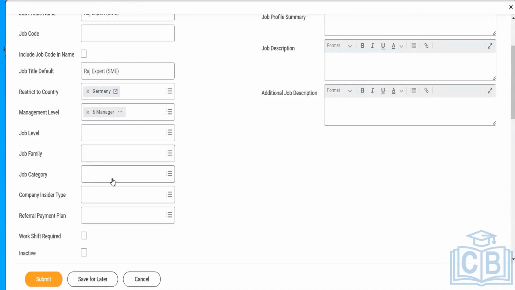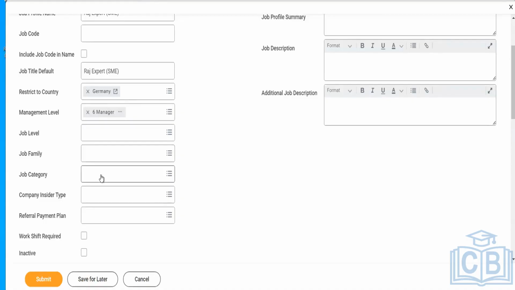Similarly, we can do the categorization of the job profiles. This job family and job category is mainly used to segregate one type of job profile. Just to give you an example, on the HR side there are multiple different groups of workers, for example, recruiter, recruiting manager.